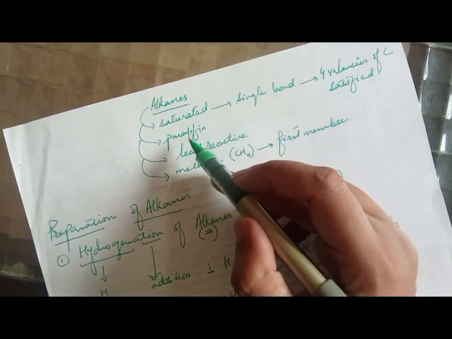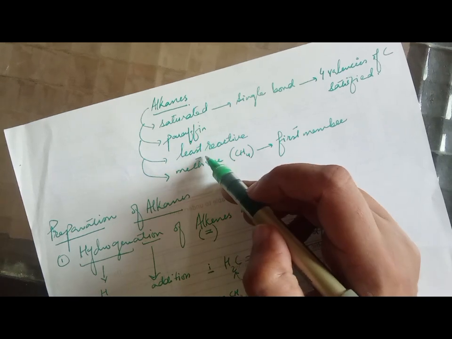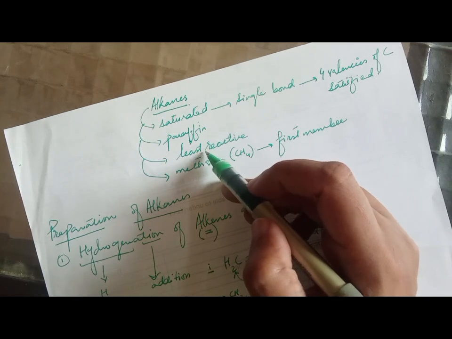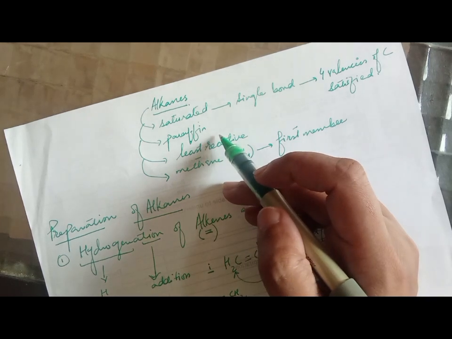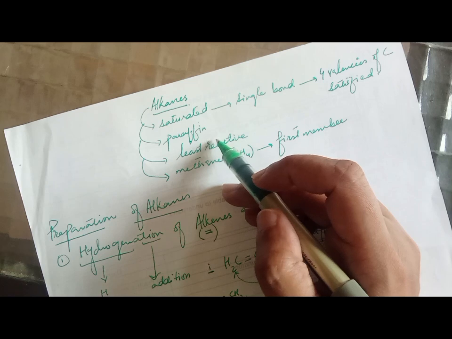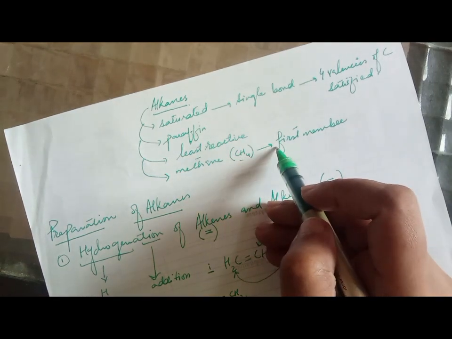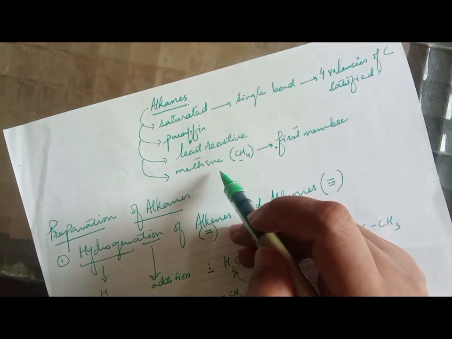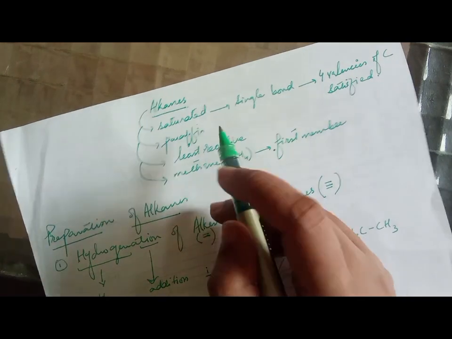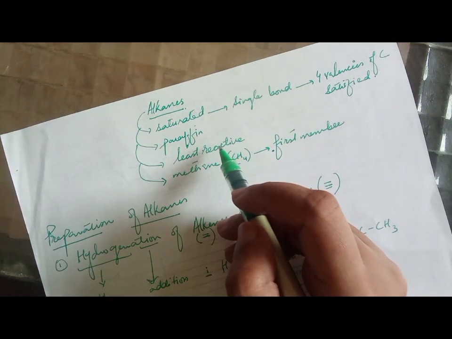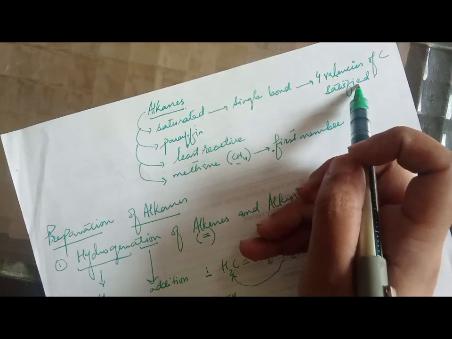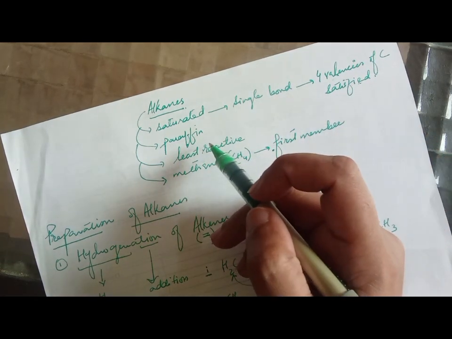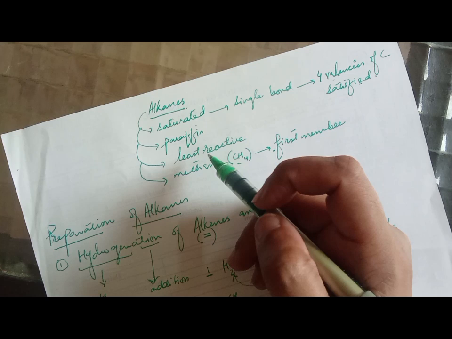In the structure of alkanes, they are also known as paraffins. Paraffin means they are least reactive, as all valencies are satisfied. They don't need to react with other elements, so that is why they are known as paraffins. Methane is the first member of the series of this compound. Most of the time a question comes in the examination: why are they paraffins? They are paraffins because all 4 valencies of carbon are satisfied. That is why they are least reactive.